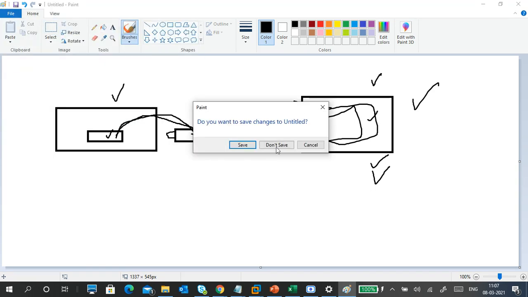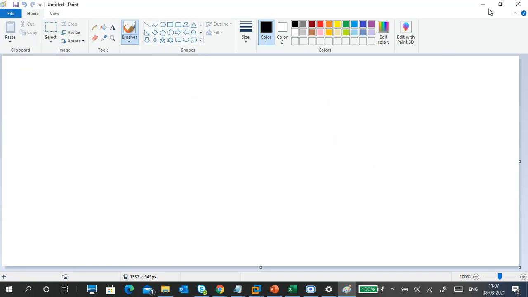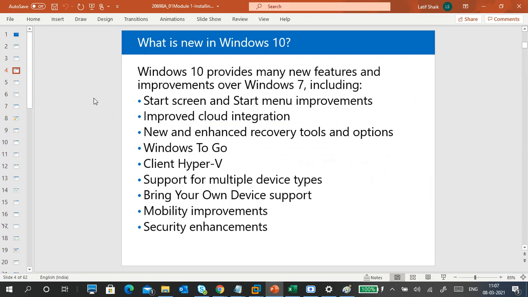What is Windows To Go? You can carry your Windows system anywhere you go. You need to carry your entire system, so simply put everything into your pen drive and carry it. That is Windows To Go. If you still have a doubt, you can search for it to understand better.